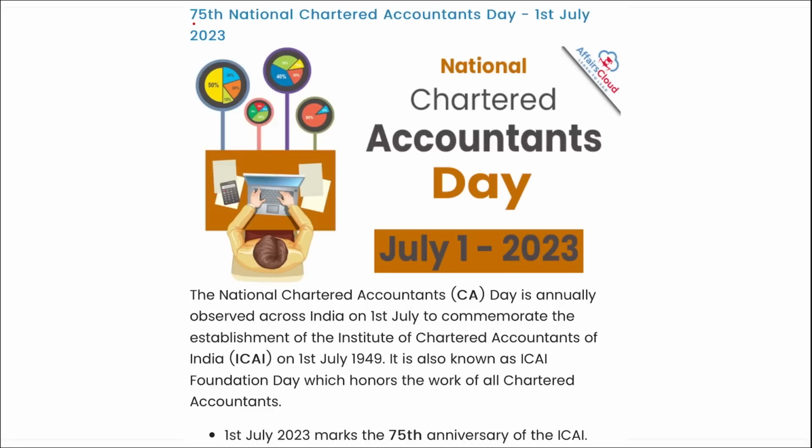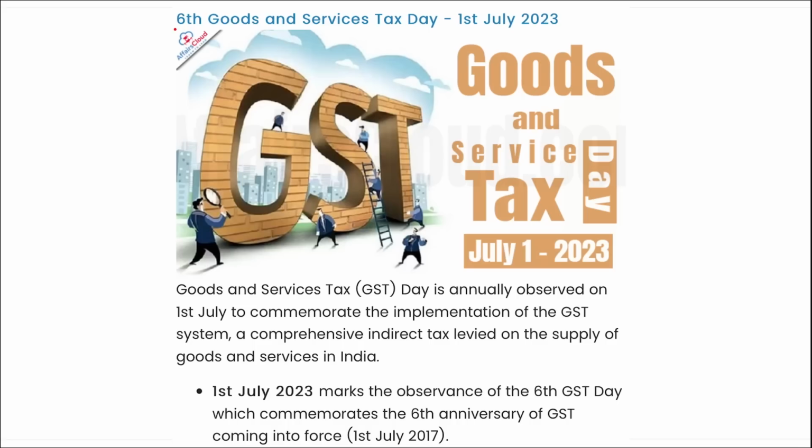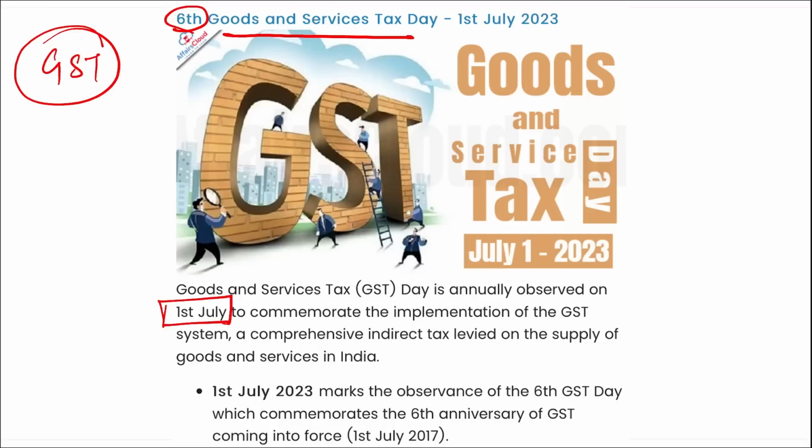Next is, and remember, this was the 75th National Chartered Accountants Day also, as it was observed by ICAI, that was formed in 1949. Next is the 6th edition of GST Day, that is Goods and Service Tax Day. This is annually observed across India on 1st of July, and it marks the 6th edition.